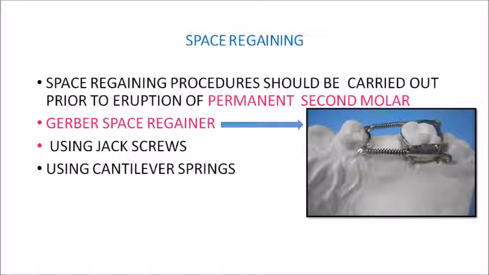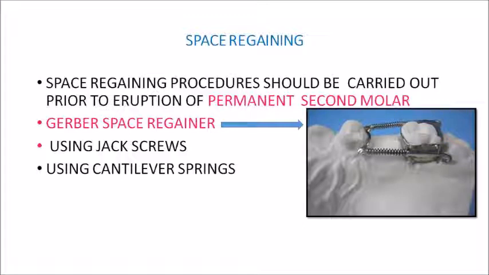So if we are doing space regaining procedures, they should be done prior to the eruption of the permanent second molars, because once the permanent second molar starts erupting, it exerts further pressure on your permanent first molars, which causes more mesial movement of your permanent first molars. So whatever space regaining procedures we are performing should be carried out prior to the eruption of your permanent second molars.